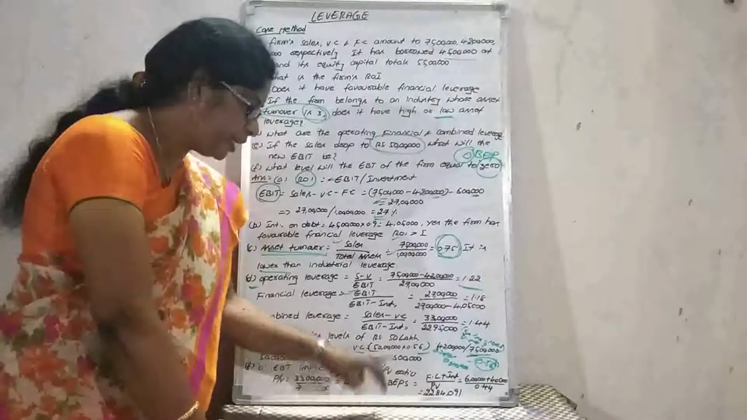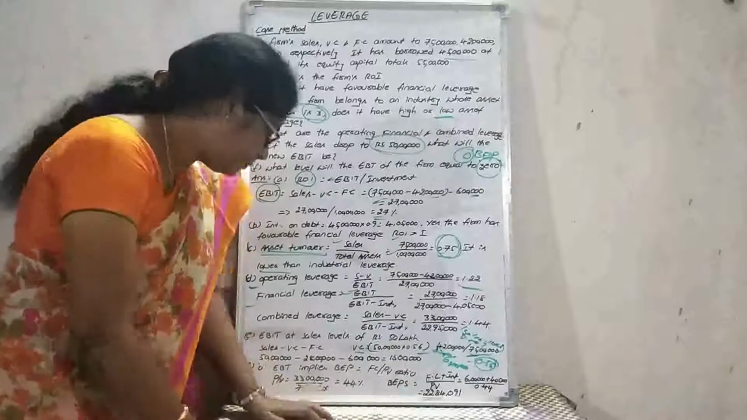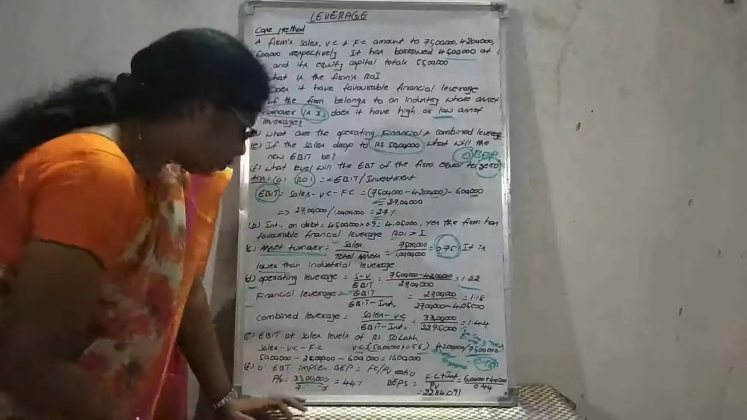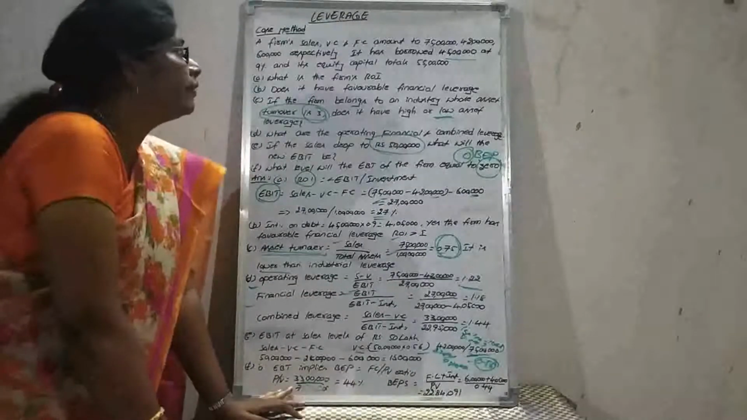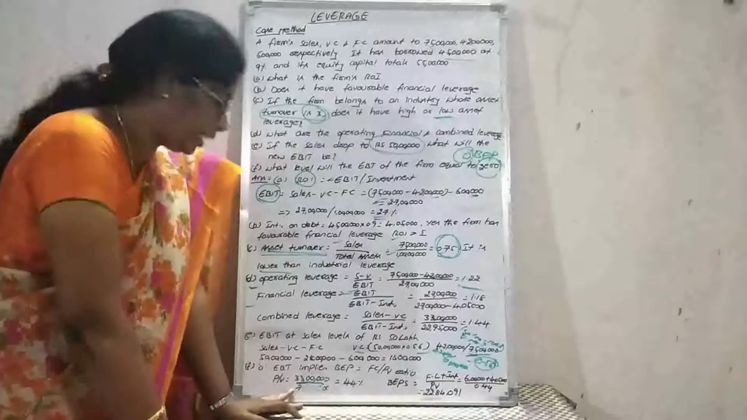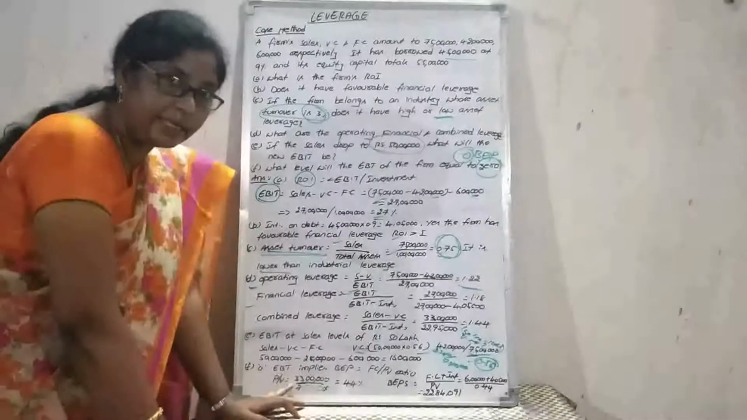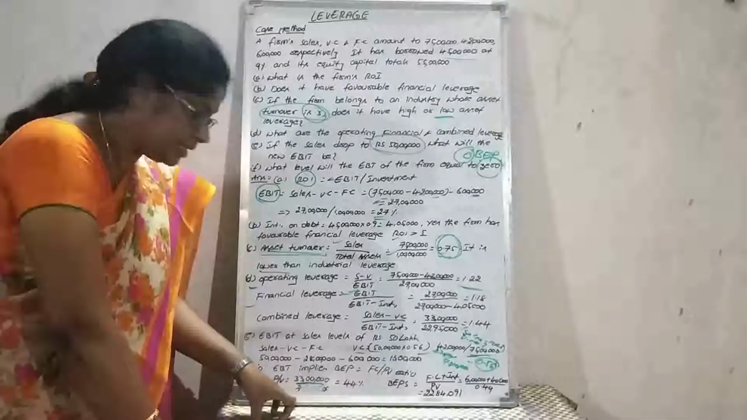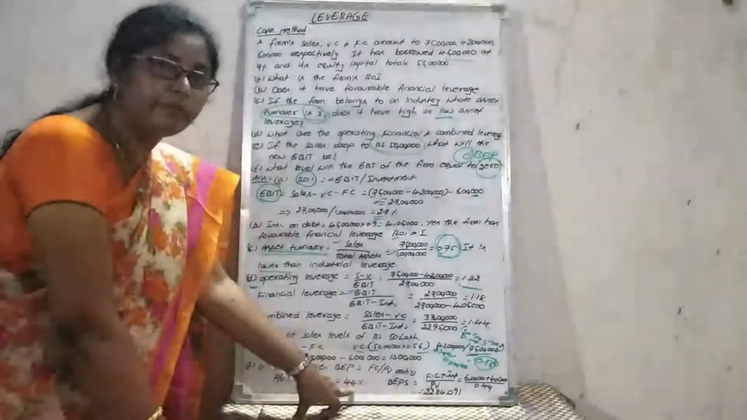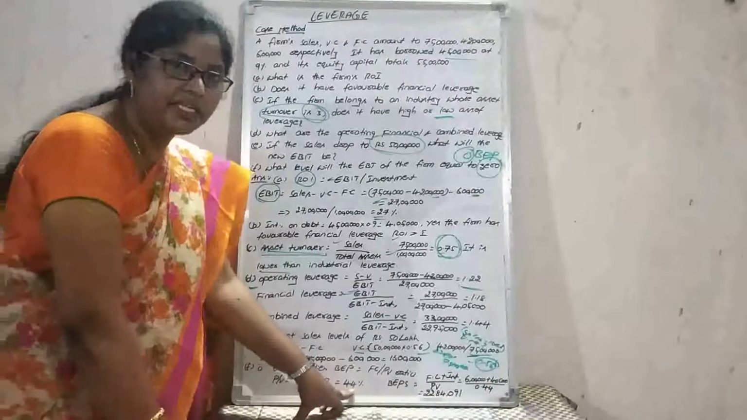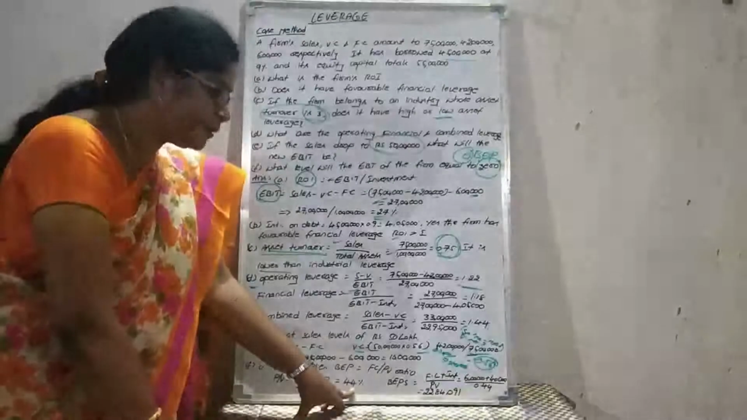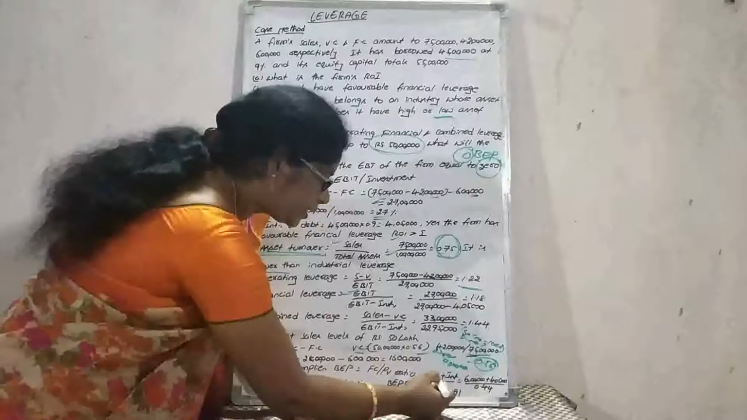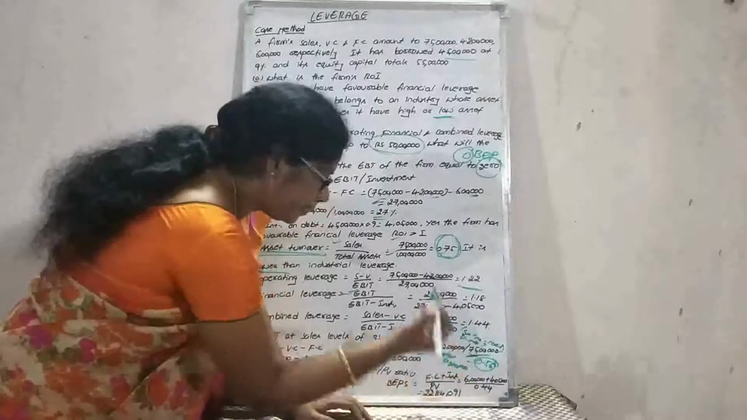The formula for PV ratio is contribution divided by sales. What's the contribution here? 75 lakhs minus 42 lakhs, that equals 33 lakhs contribution. 33 lakhs divided by 75 lakhs, the sales, equals 44%. Here the PV ratio is 44%, 0.44. So the break-even sales formula is fixed cost plus interest divided by PV ratio.